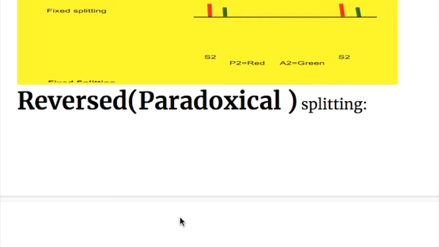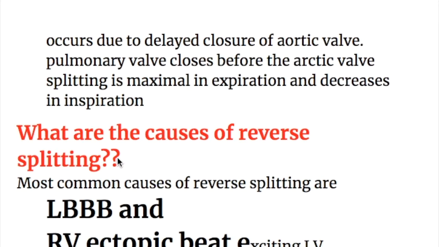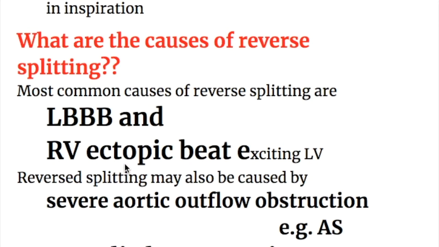Now reversed or paradoxical splitting. Reversed or paradoxical splitting occurs due to delayed closure of the aortic valve. I just showed you in the diagram, the pulmonary valve closes before the aortic valve. Splitting is maximal in expiration and decreases in inspiration. So what are the causes of reversed splitting?